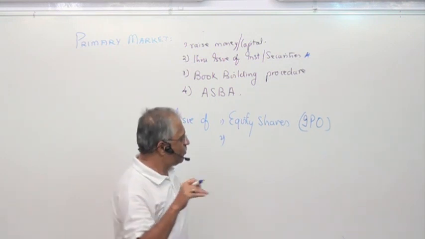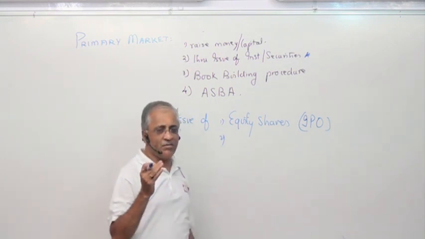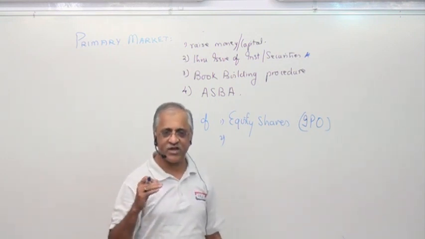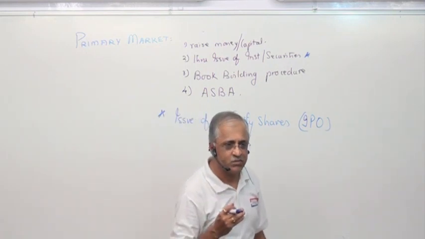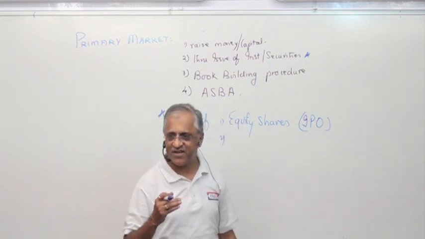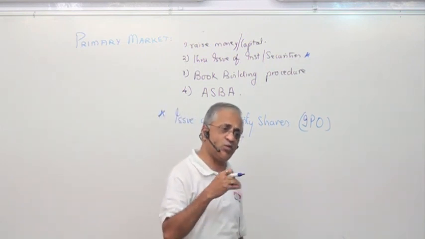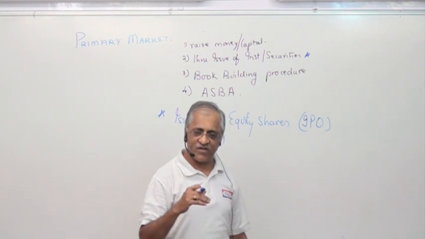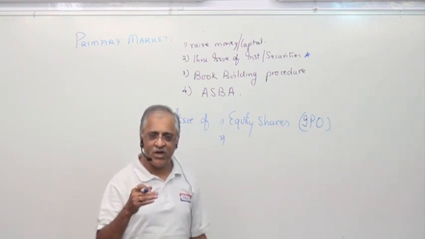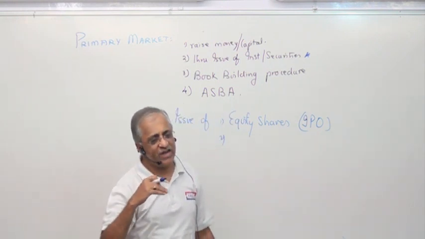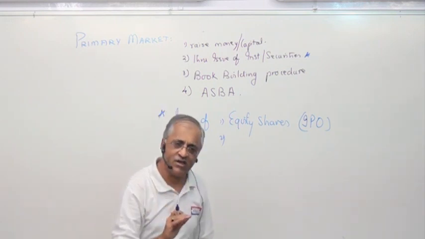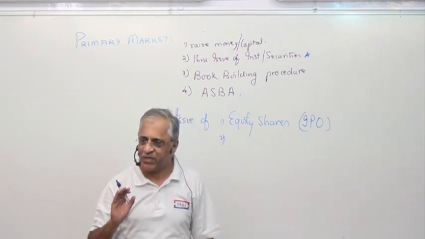Are you getting it? A Pune based company had come. Anybody aware of who had come with a public issue? The antivirus guys? Quick Heal. Their issue had come, it got oversubscribed, and it was listed. Over a period of time it went below the price at which they had issued, after trading there.